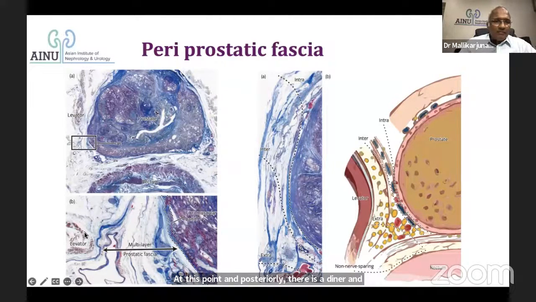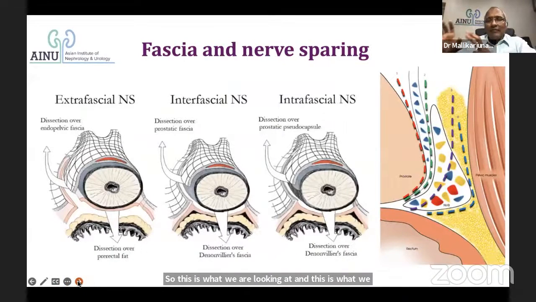So if you look at this, that's the levator, and the levator fascia or parietal endopelvic fascia, and it's a multi-layer periprostatic fascia which is existing. So this is what we are looking at, and this is what we want to exploit. Why does it develop into multiple layers? Prostate never develops. In the neonate, there is hardly any prostate. As time passes by, there are multiple areas of increase in size, which cause some amount of compression to the periprostatic tissues. So you will find some sort of layers which are going to develop.